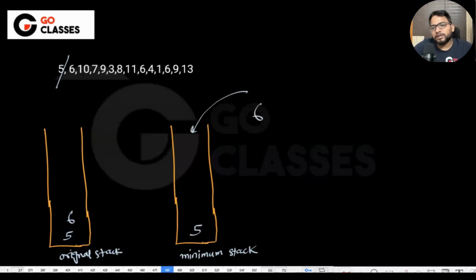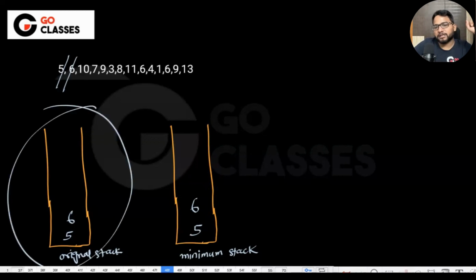The answer is no. The reason is very simple. Just understand the reason. Because the 6 is not useful to me. Because I already have the minimum here. See, suppose by chance I push the 6 in both places. Now someone is asking me, give me the minimum. At this point in time, what is the minimum of this original stack?